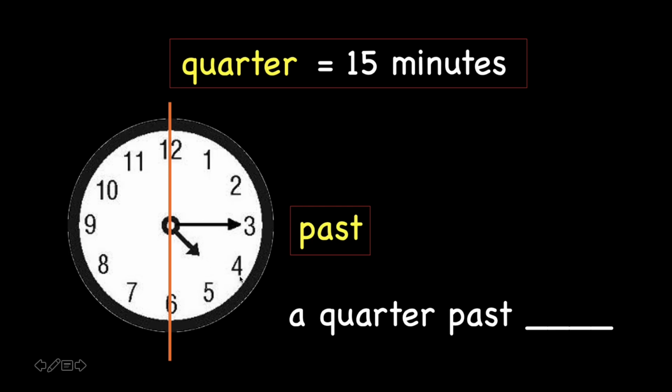So what is your answer? A quarter past, what is this? It passed 4 first before 5. So we get the smaller number, 4. Very good. A quarter past 4. 4 o'clock and 15 minutes is also called a quarter past 4. Now you try.